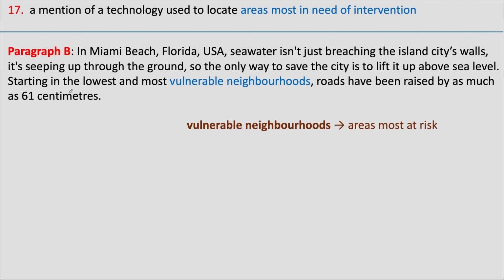One phrase that may catch your attention is vulnerable neighborhoods in paragraph B. Vulnerable means most at risk or most likely to be affected by a problem. These are clearly places that need help. However, this paragraph cannot be the answer because the question is asking for a technology used to locate these areas, and no technology is mentioned here.